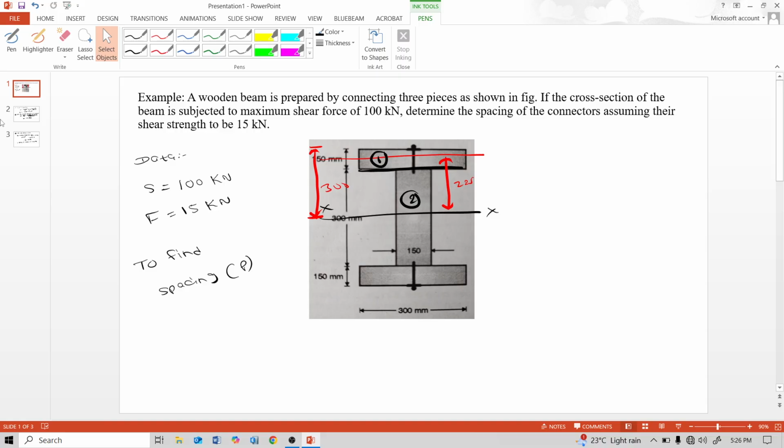So see, once again this numerical. A wooden beam is prepared by 3 pieces as shown in the figure. If the cross section of the beam is subjected to a maximum shear force of 100 kilonewton, determine the spacing of the connector assuming their shear strength to be 15 kilonewton.